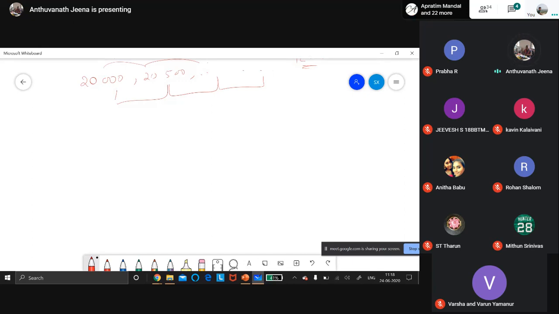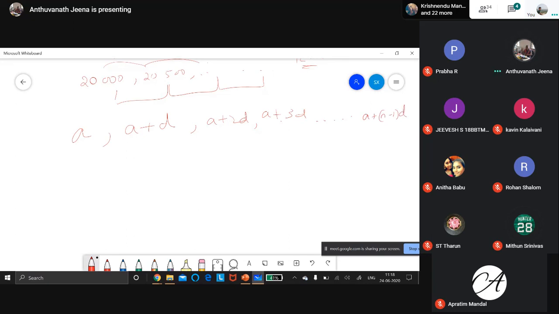Each number is called a term. The first term is A, then second is A plus D, third is A plus 2D, fourth term is A plus 3D. What is this D? It is the common difference. So the nth term is A plus N minus 1 into D.